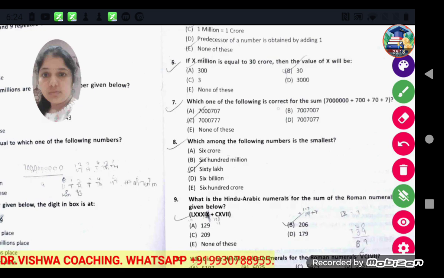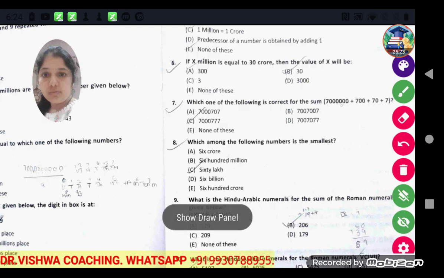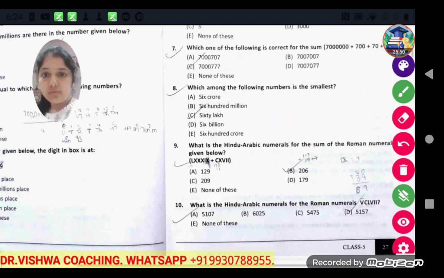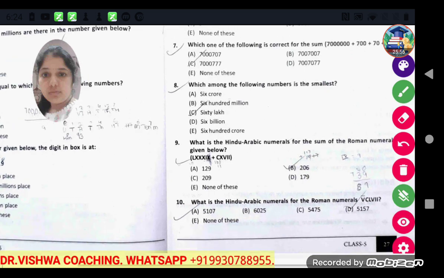Now which one of the following is correct for the sum? These numbers are given; you can read them. 70 crore plus 700 plus 70 plus 7. You have to add all of them, and you get your desired answer. This one you try at home. It is very simple. You have all been doing expanded form of the number since first standard, and from the expanded form you can form a number.